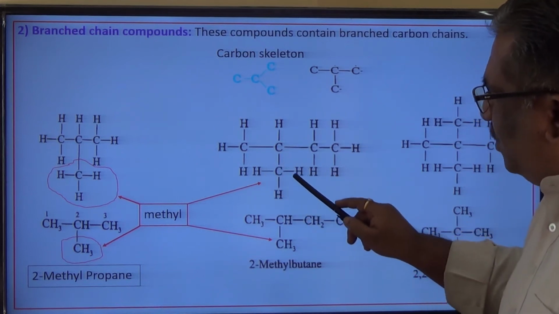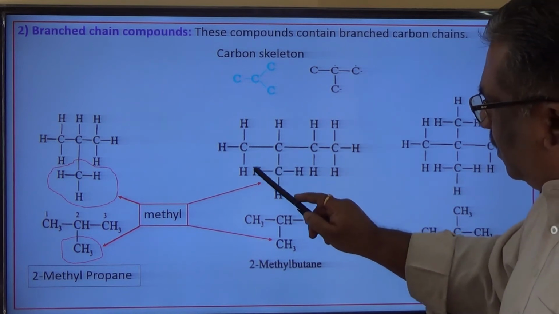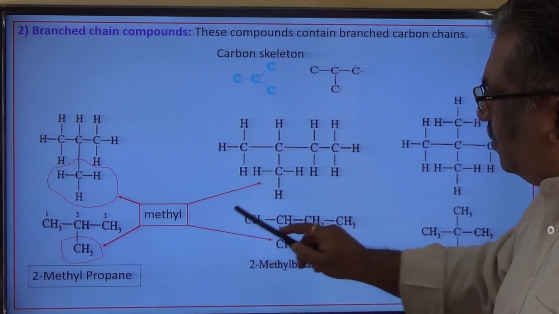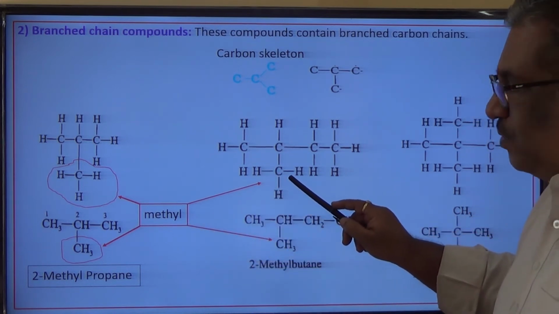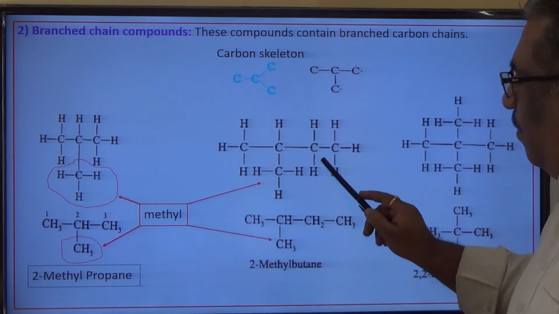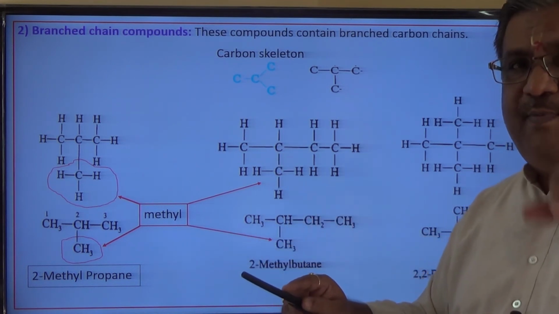Here also it's a branch, but it is a CH3 bond, and this CH3 is nothing but a methyl group. The methyl group is attached over here. How to read this one? Methyl is a prefix, root word but for 4 carbons, all single bond, ane: methyl butane.